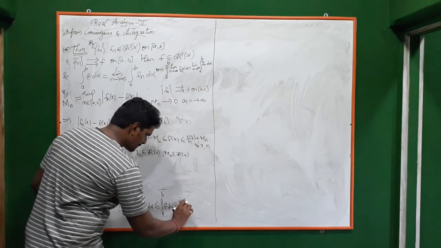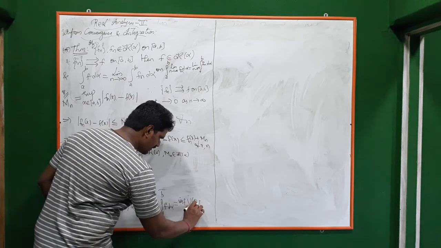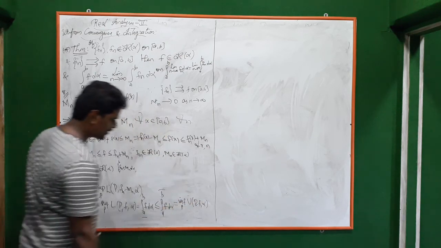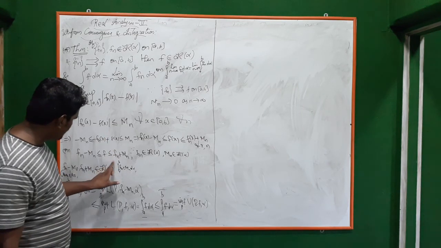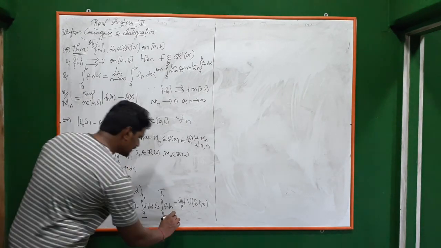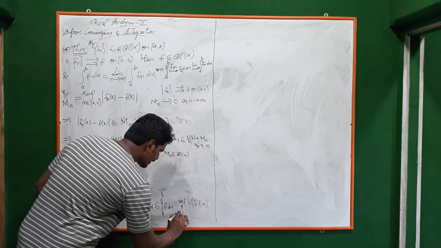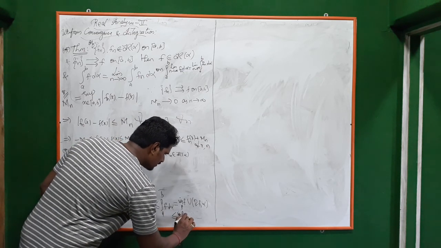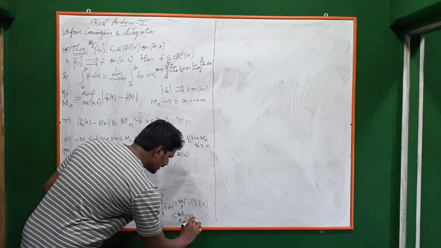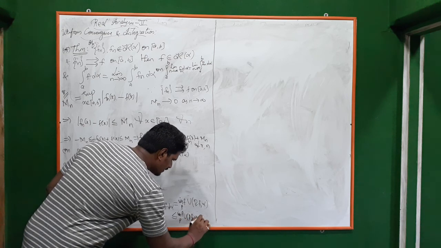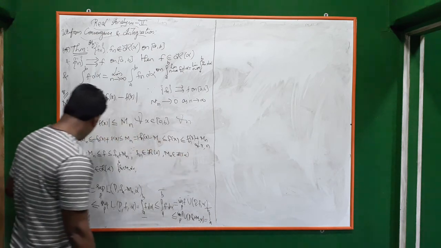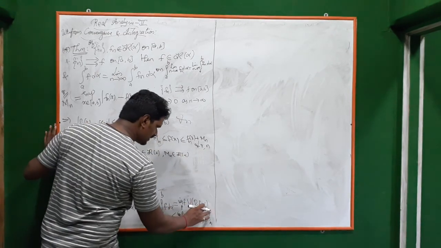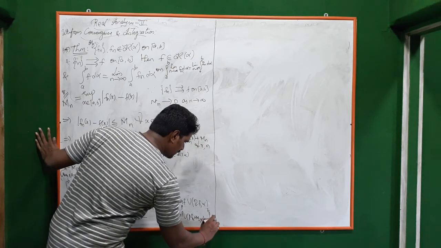The infimum over the partition of U(P, f, alpha), and since f is less than or equal to fn plus mn, this is always less than or equal to the infimum over the partition of U(P, fn plus mn, alpha), which is nothing but the integral of fn plus mn.